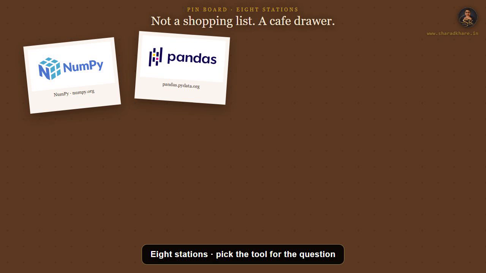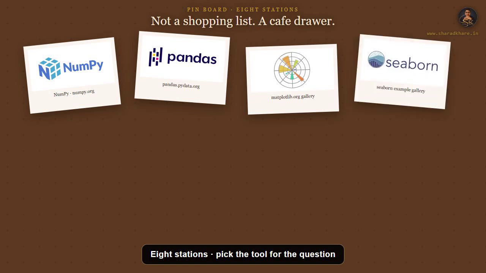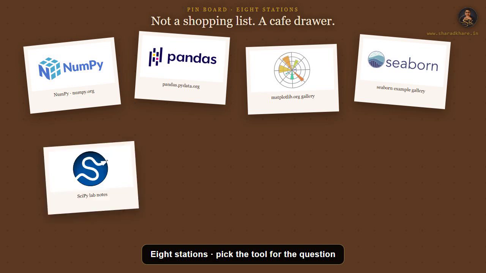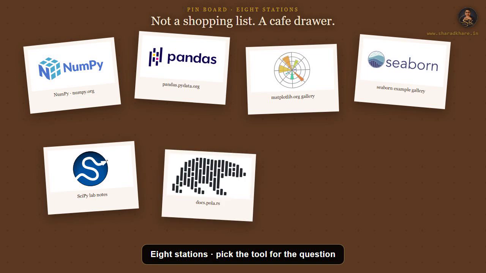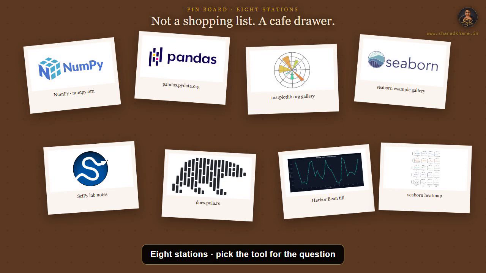Think of these libraries as stations in a cafe kitchen, not as a shopping list you must install tonight. NumPy is the cutting board: fast number grids with almost no labels. Pandas is the prep table: rows, columns, and names you can actually read. Matplotlib is the sketchpad where you draw a chart yourself, mark by mark. Seaborn sits on top of that pad and styles statistical charts so they look finished. SciPy is the lab scale test that asks whether a difference is real or just a noisy afternoon. Statsmodels writes the formal report: regression, coefficients, and a story you can defend. Polars is the industrial blender for big tables, and Plotly is the interactive menu board the boss can hover on.